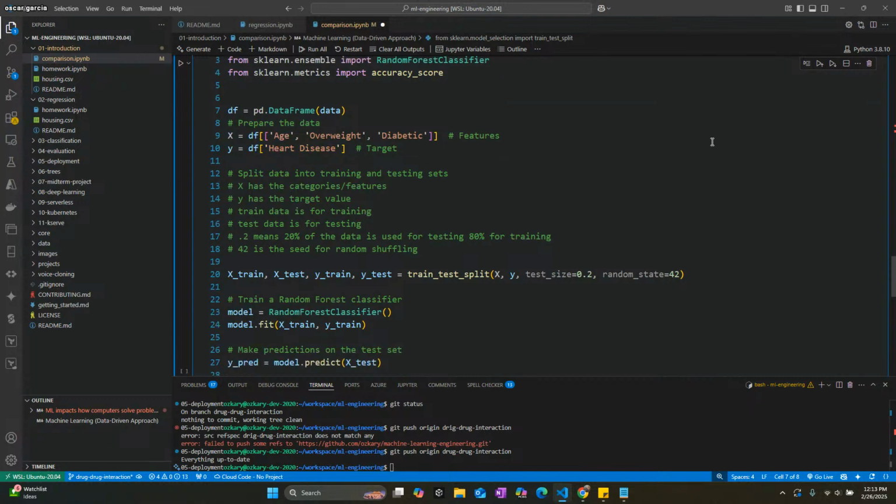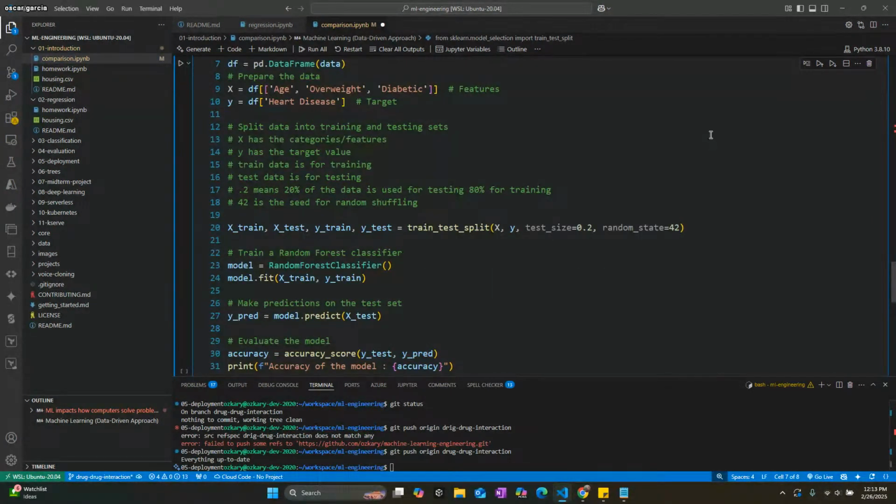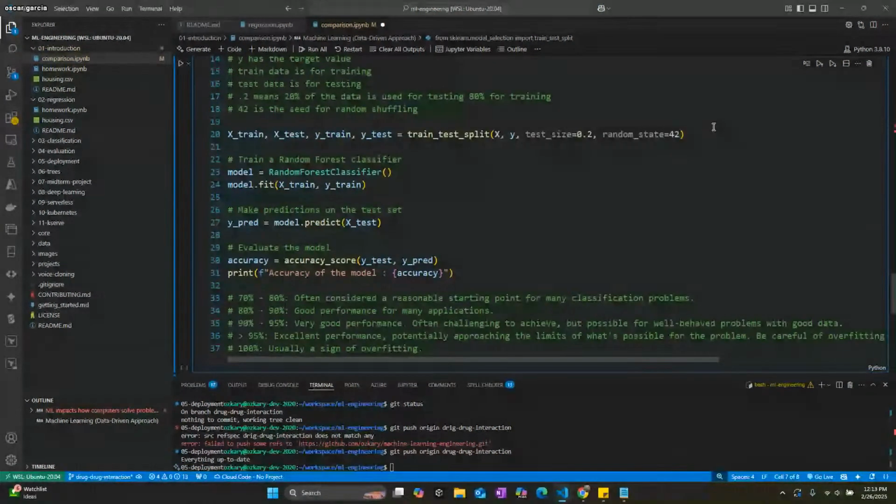And then we split the data into training and test data. The idea is that with machine learning, you have a big data set and you split the data so you can train the model with a certain amount of data. Then you feed it a test data set, and you're able to predict on that data set.